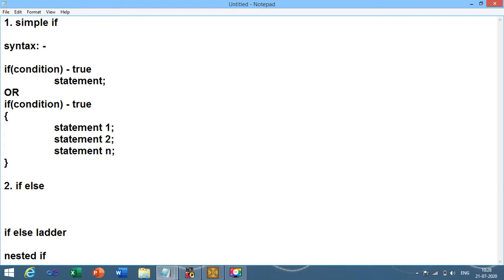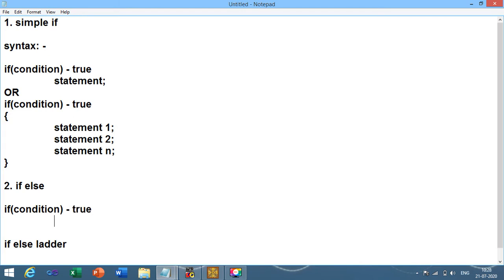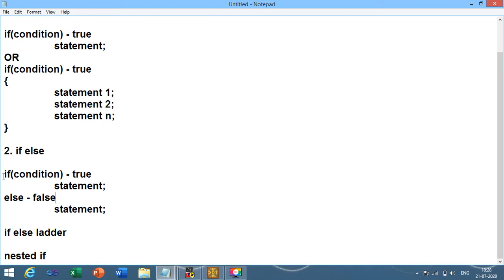So here we have if, then condition, this is the true condition, then statement, else statement. Here we can see that if the condition is true, then this statement is going to be executed.